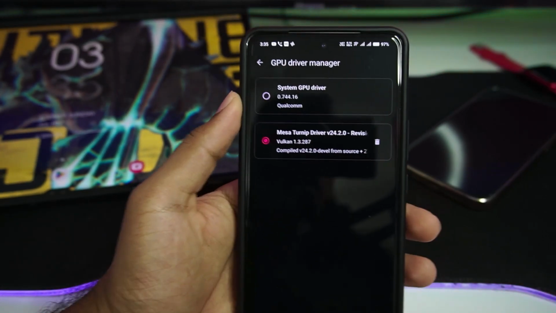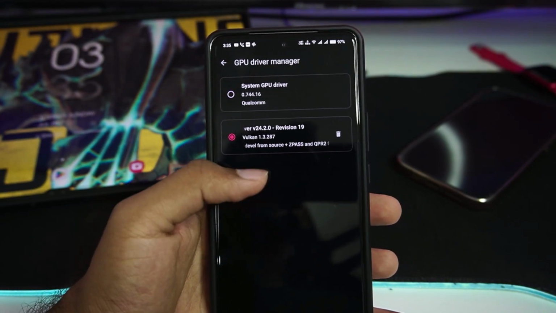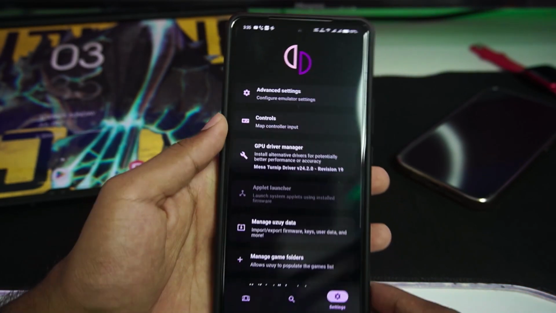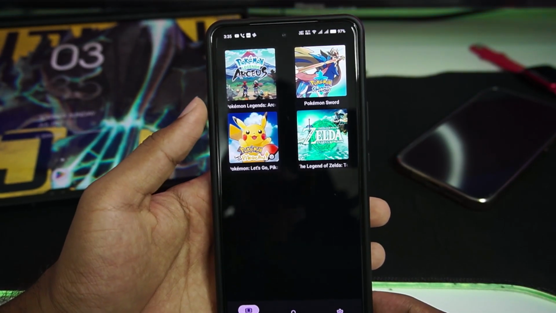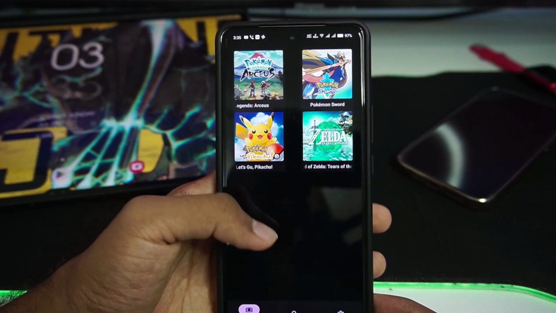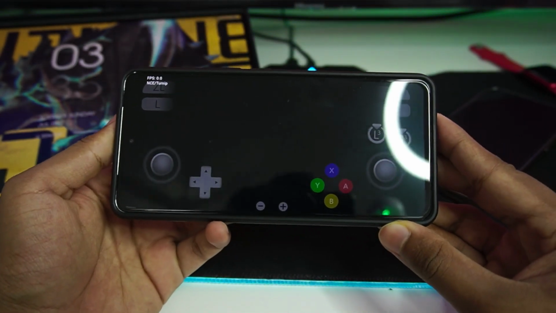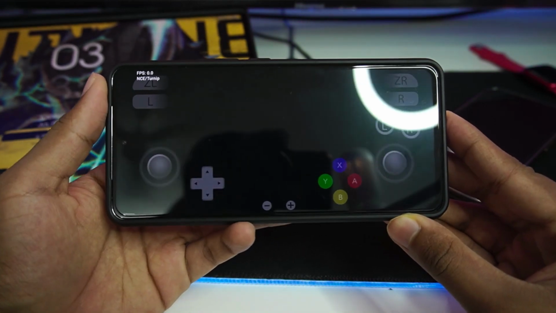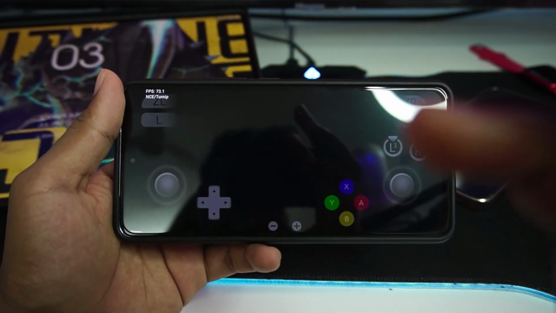Alright, there we go. I have imported the latest Mesa Turnip Adreno driver revision 19, which is really supposed to be a great graphics driver, and now we are all set to try out the Yuzu Edge Nintendo Switch emulator for Android. It's a bit of a confusing name, but let's start off by testing out Legend of Zelda: Tears of the Kingdom. The first thing I am noticing is the theme changes and 0.125x graphics resolution.